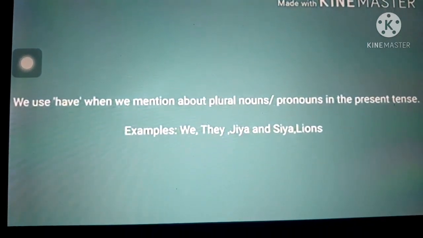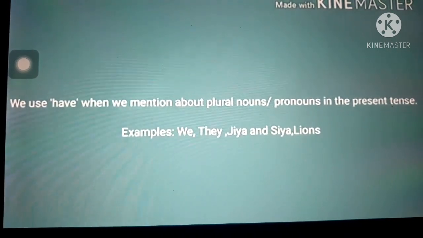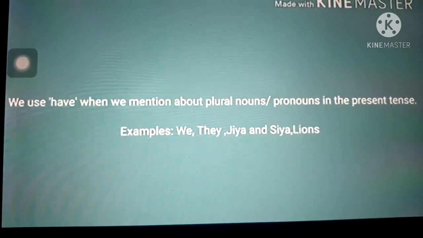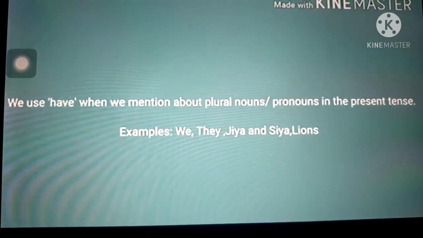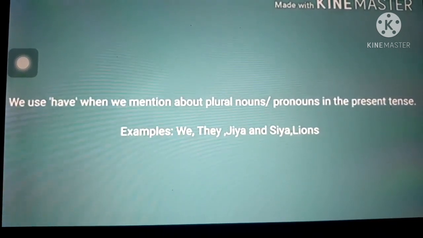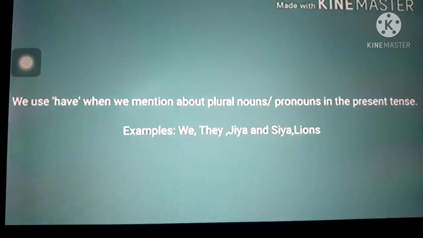We use have when we mention plural nouns or pronouns in the present tense. For example, we, they, Jia and Sia, lions, etc. Now children, let us see a few examples.